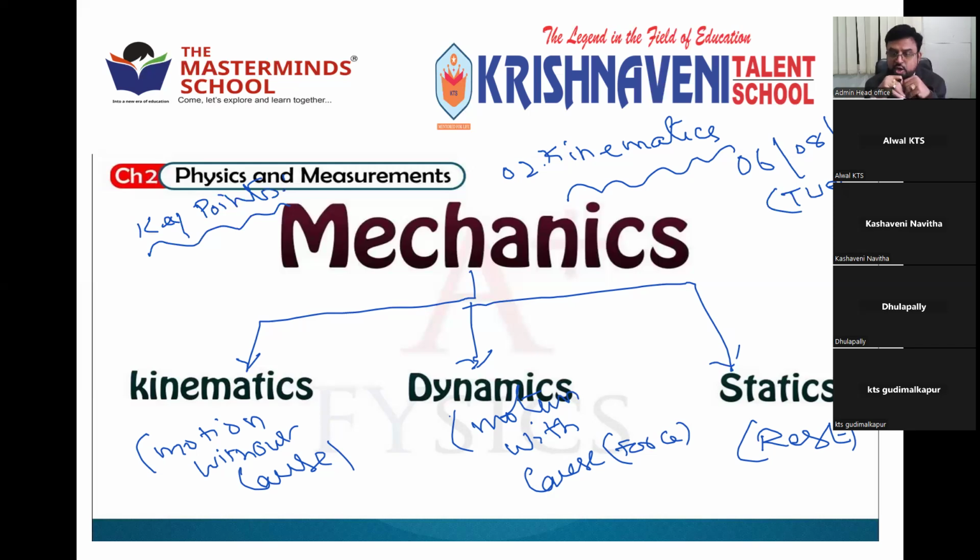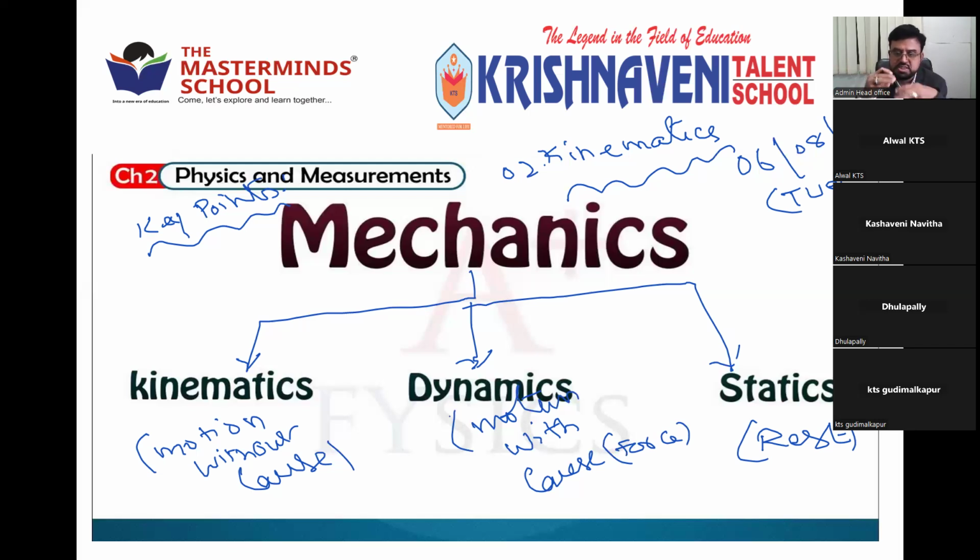So many mathematical formulas will also come. It's a very big branch of physics. Almost 50% of physics is covered by mechanics only. The remaining part is energy, electricity, heat, light. All those come in the second part of physics. Right? So this is about the background of kinematics. You can say background.